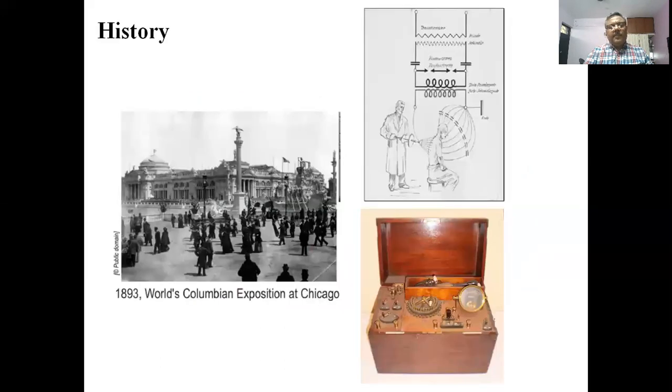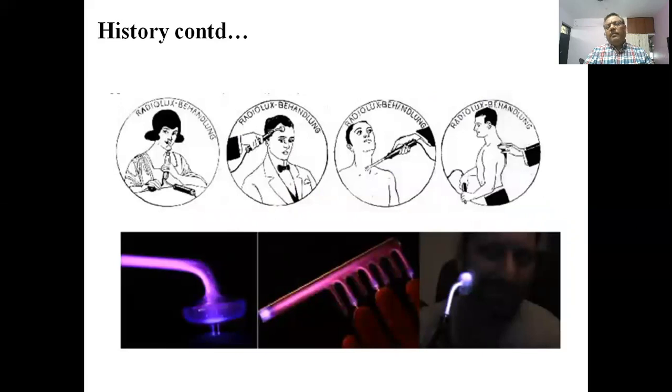So history starts with the 1893 World's Columbian Exposition at Chicago, where it was demonstrated that electric discharge can be used to tackle various skin ailments. This kind of a machine was used for it, and it gradually improved, and electric cauterization came into being, where we directly applied the electric discharge to the skin. Of course, it was very painful and had more side effects.